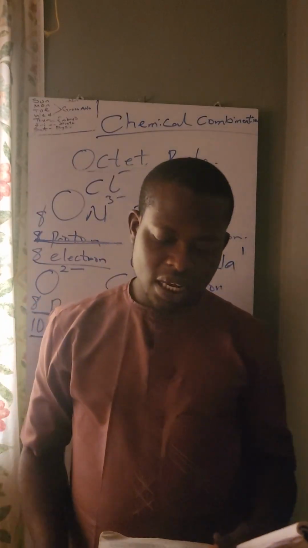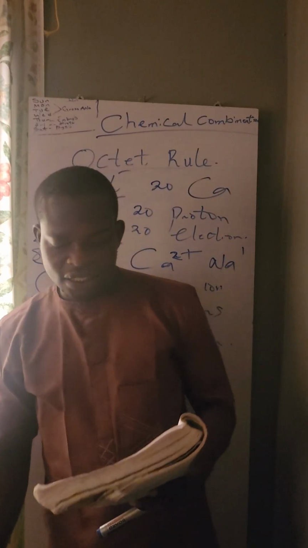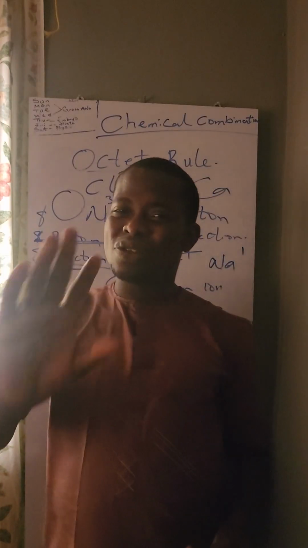This WAEC question says, please write down all this question I'm telling you guys.